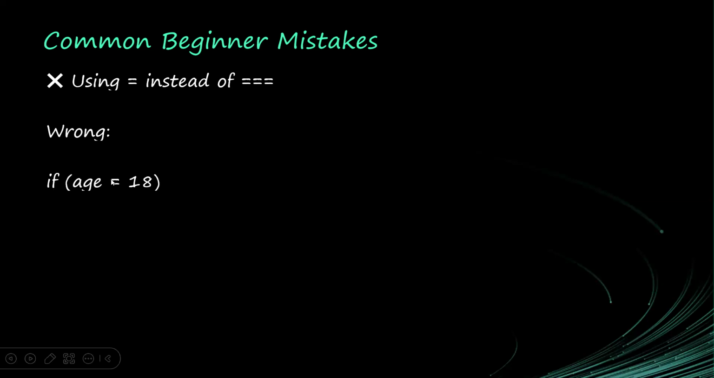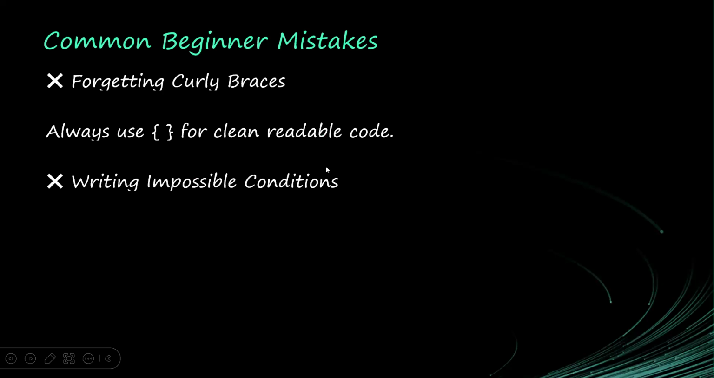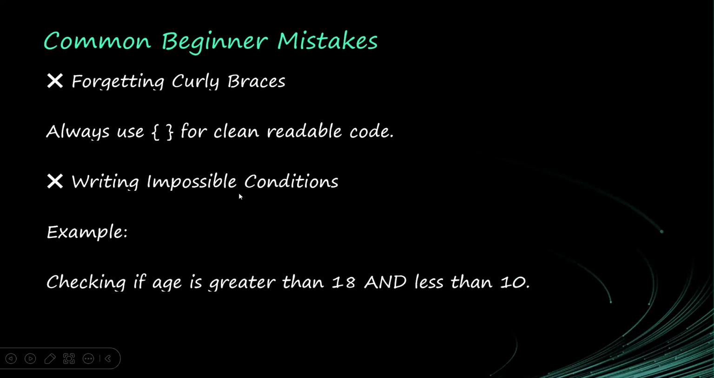So this is not a conditional, this is not a Boolean expression. Age is equal to 18 will not ever evaluate to true or false. So this is wrong. The correct one is to use the equality operator, the strict equality operator. Okay. So, forgetting to use curly braces. All right, this gives you cleaner code. It's possible not to use curly braces, but please always use curly braces. All right, make sure that you're using curly braces.